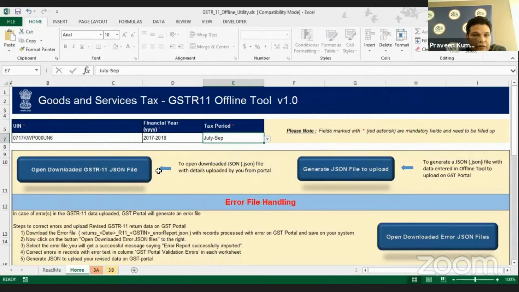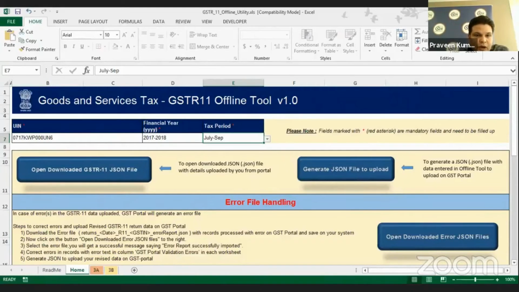There are three different buttons available over here on the screen. I'll explain in detail what each particular button is used for. This first button, on which the pointer is right now, is used for generating the JSON file, which is to be uploaded after the data creation. This particular button and this open download error JSON file button have a different meaning. I'll tell you later on how to use it.